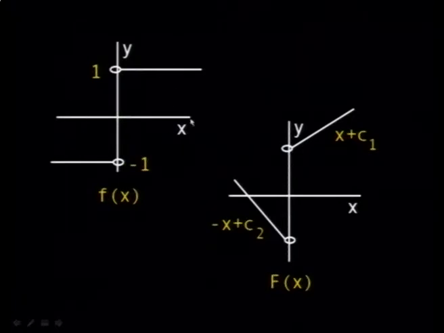Whereas this function has an antiderivative of mod x, it can also have this antiderivative, because when you differentiate this function here, you get this one. Here, again, it is 1, and here it's minus 1. So you can take as antiderivative of this function this one. As I said, there is no one simple antiderivative of a function, but you may have more than one representation of the same function.